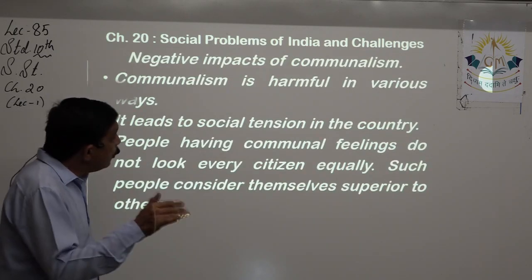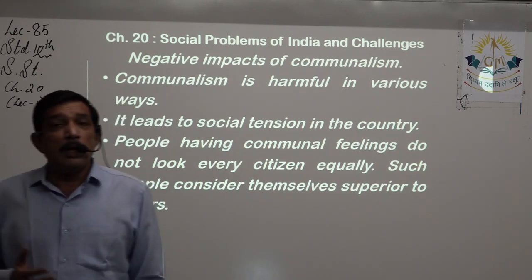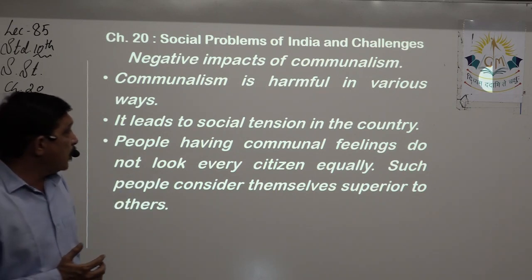Now we come to the negative impacts of communalism. Communalism is harmful in various ways. It leads to social tension in the country.